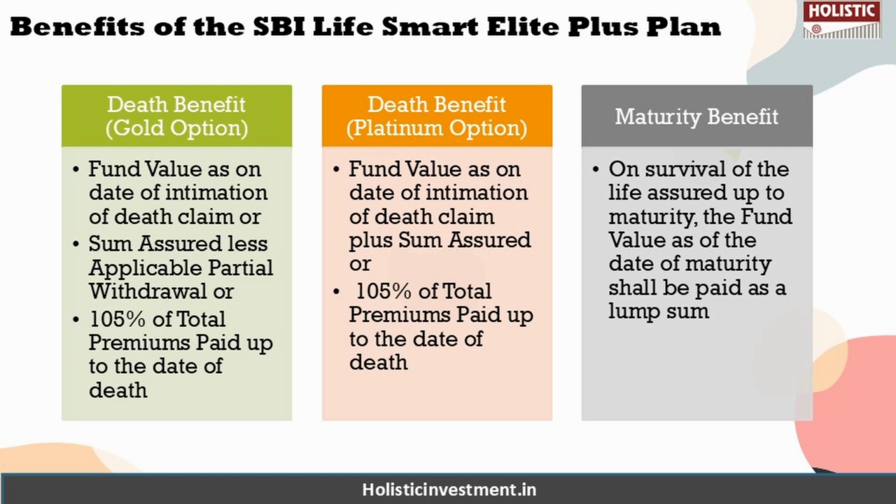As I have previously mentioned, the accidental death benefit and accidental total and permanent disability benefit is an inbuilt feature in this policy, where the accident benefit sum assured is equal to the sum assured under this product, subject to an overall cap of 50 lakhs per life. Under the maturity benefit, you get the benefit once your policy matures. The maturity benefit here is the fund value as of date of maturity, which will be paid as a lump sum to the policyholder. So these are all the benefits available under this policy.